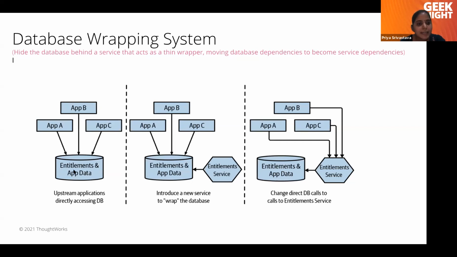But entitlements is something which is not related to ABC, it is across all the applications. So first we can create an entitlement service which will give us all the data related to entitlements. Calls related to entitlements should be moved to the entitlement service. Now app A, app B, and app C, if they need any kind of entitlement data, they should be asking the entitlement service, not the entitlement app data.